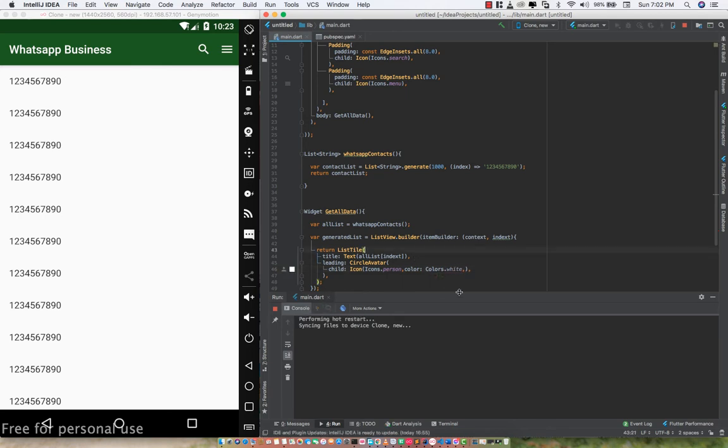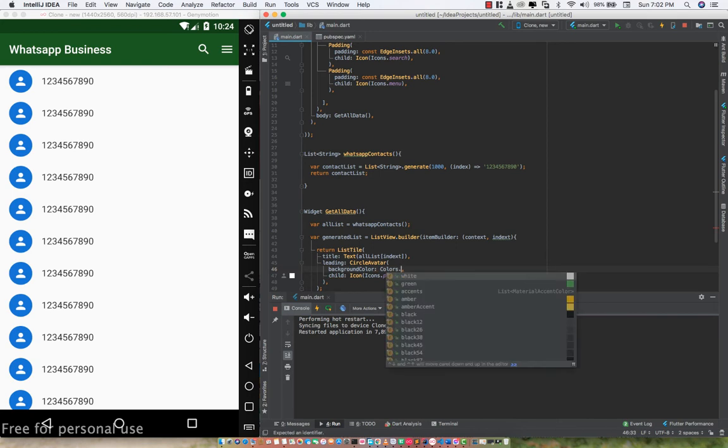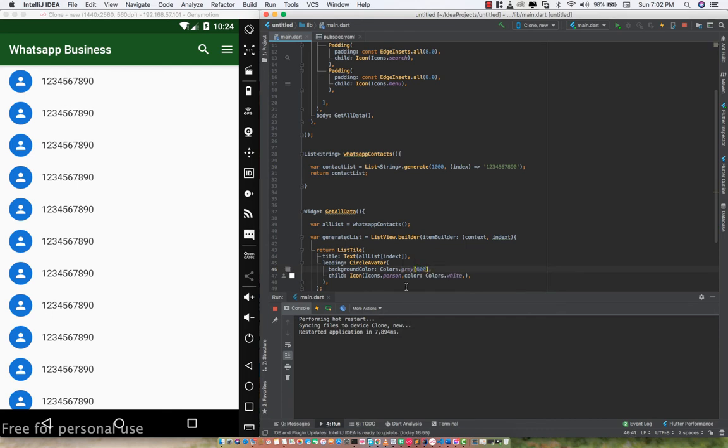So when I hot reload this, you see that now we have the icons positioned at the left-hand side of our project, right? Awesome. So let's change the background color of the circular avatar. I'm just going to use Colors.gray with a strength of 600 for now, and that is going to replace everything as I have here.